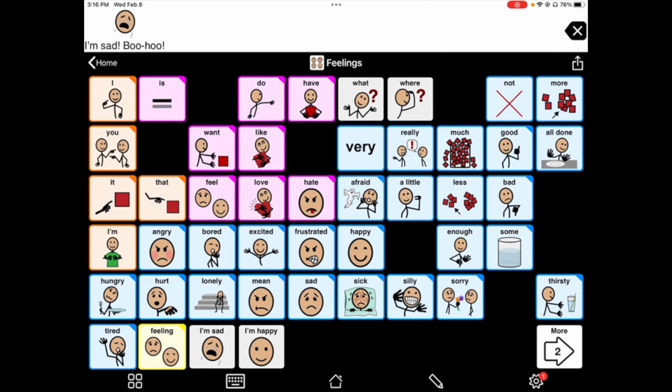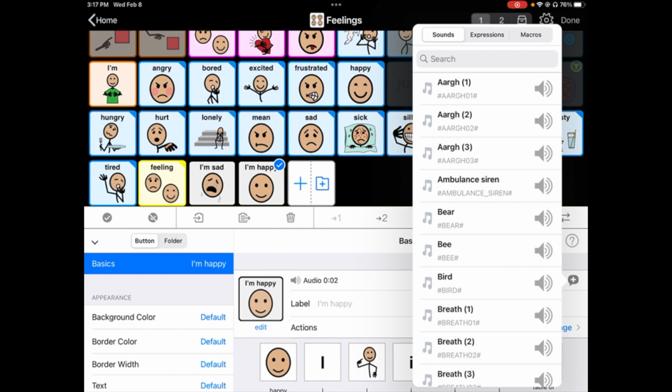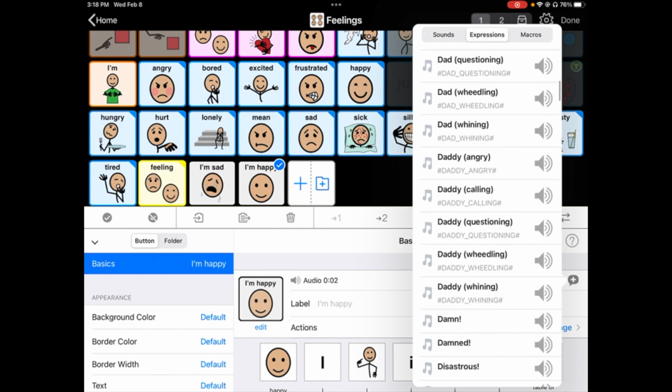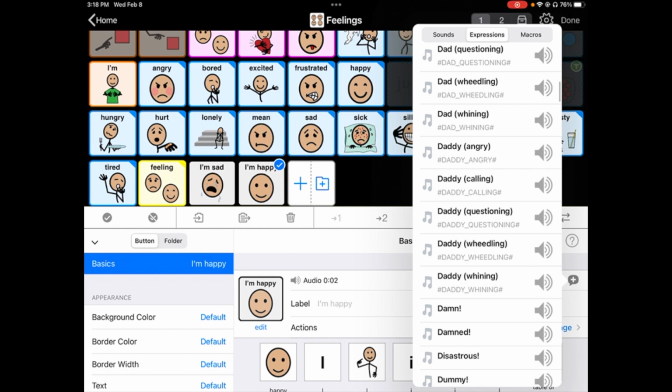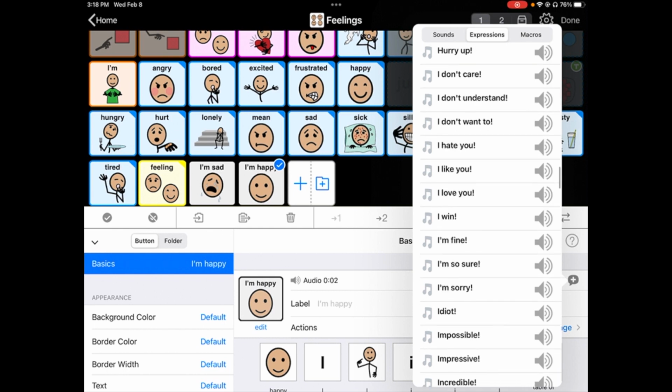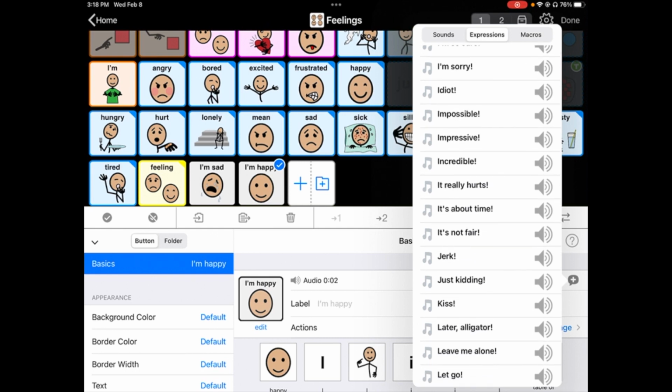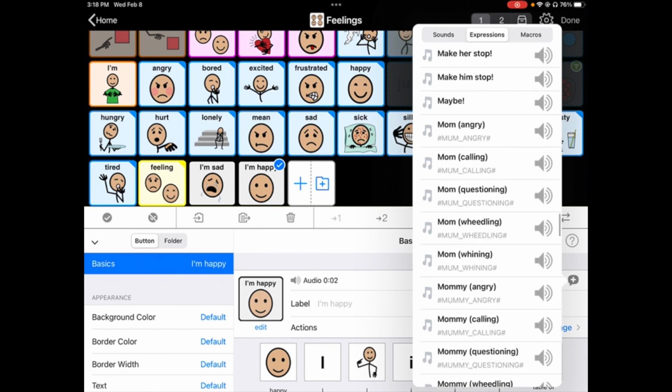I'm sad. There are lots of other sounds and expressions to explore. The expressions have great intonation and sound like a real kid voice. Daddy! I don't want to. Just kidding. Mommy!